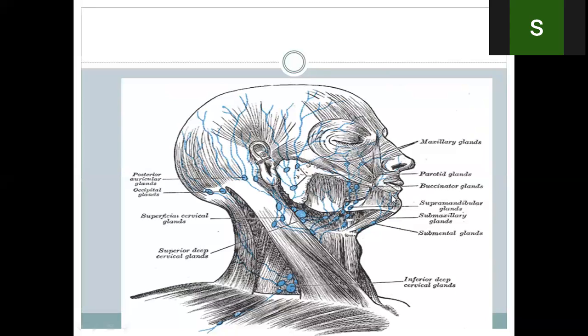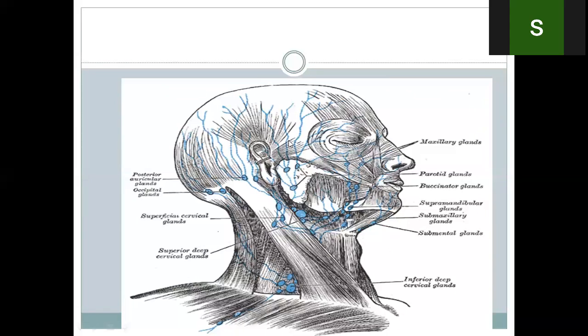And the submental nodes, they are present in the submental triangle. They are the superficial nodes, present in the superficial fascia. They drain the center of the lower lip. They drain the tip of the tongue, anterior part of the floor of the mouth, and the incisors of the lower teeth, and the chin area drained into the submental nodes.